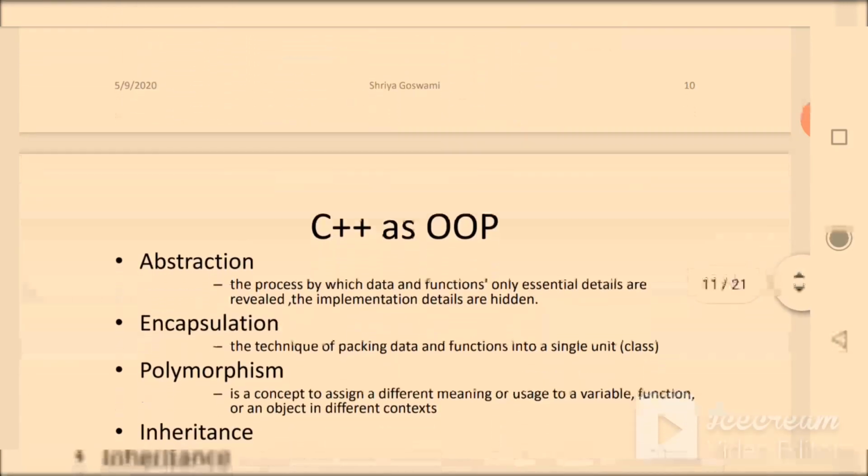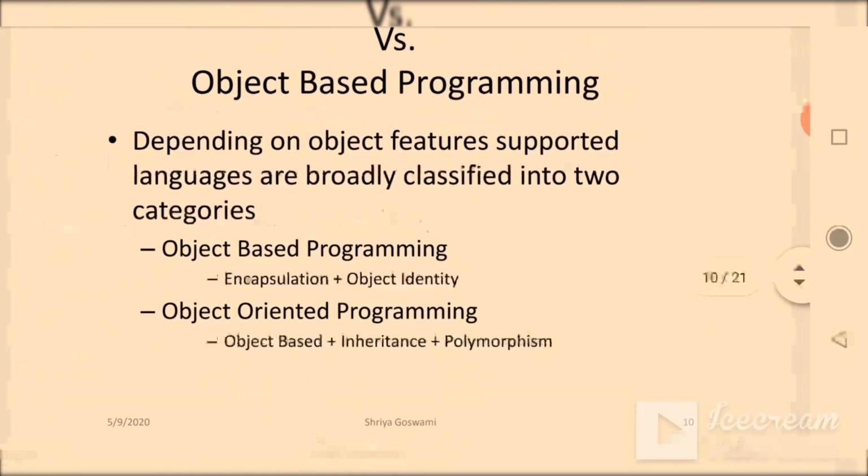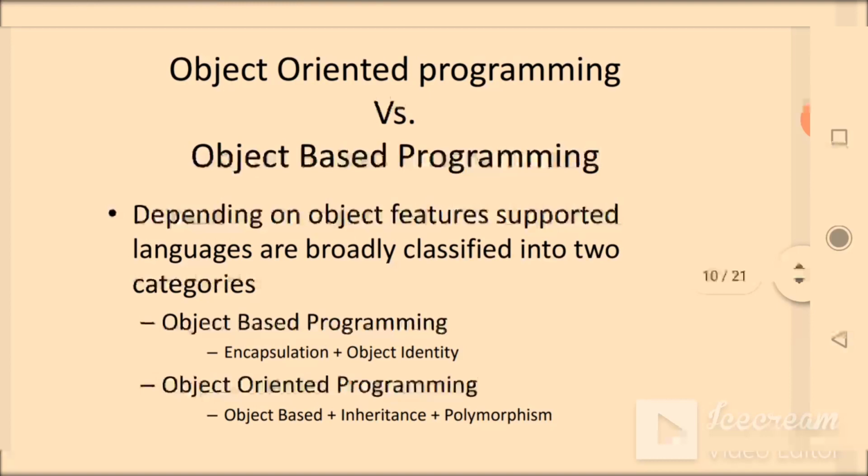Before that, we have one concept called the object-based programming language, which only supports encapsulation and object identity. Object-oriented programming supports the object-based features, that means encapsulation plus object identity, with inheritance and polymorphism.